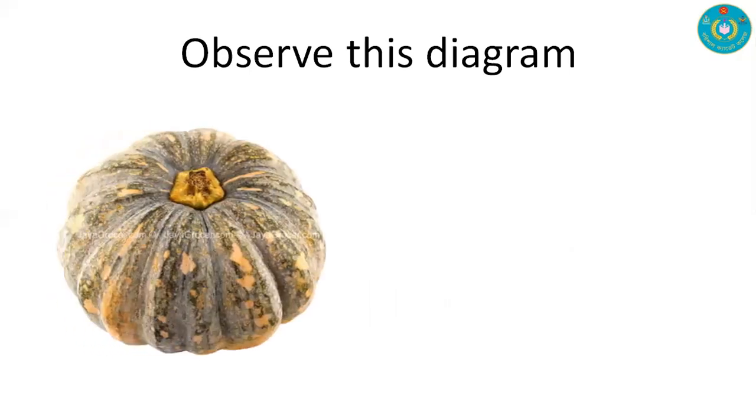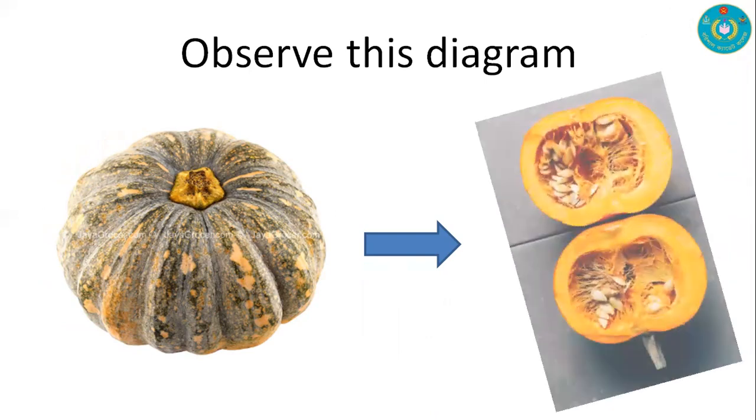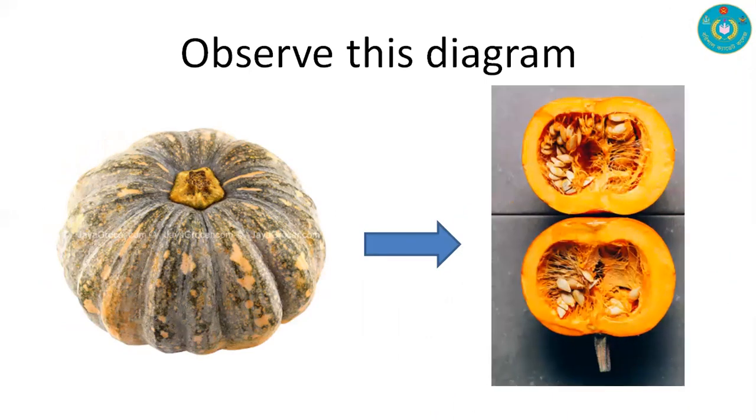And observe this diagram too. You may think, how can we relate this diagram with our topic? Okay, stay with us and we're going to relate these with our topic. This may be a little bit interesting for you.